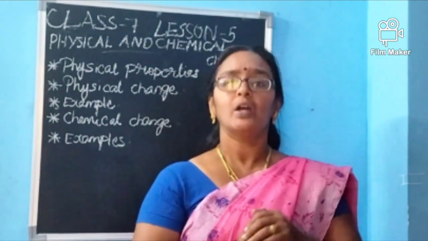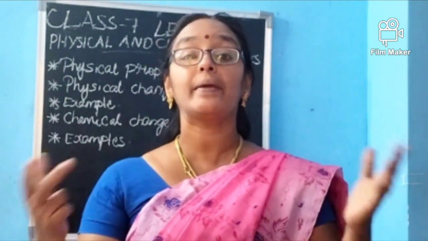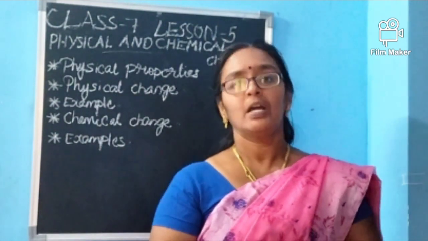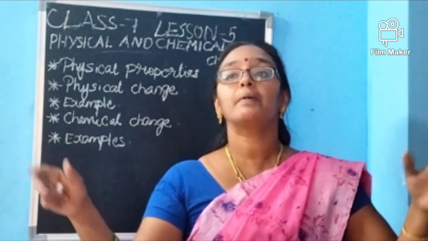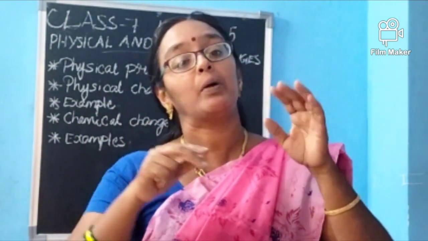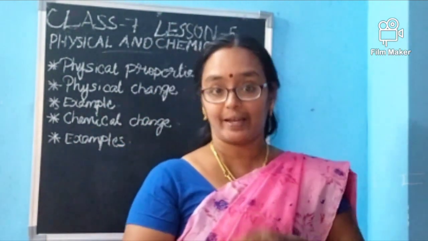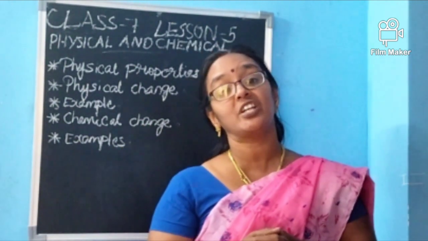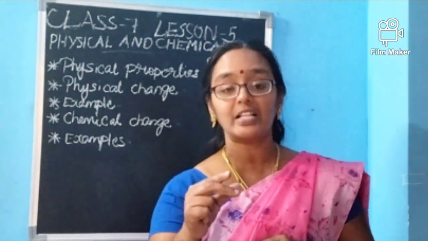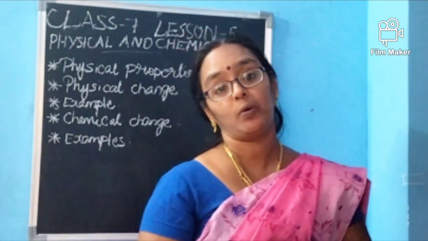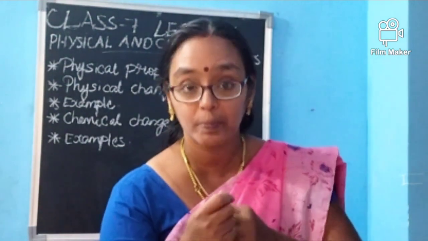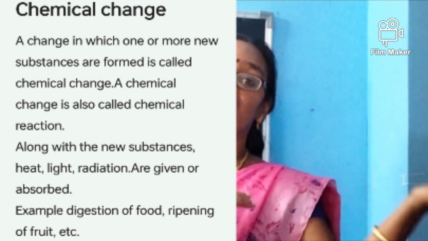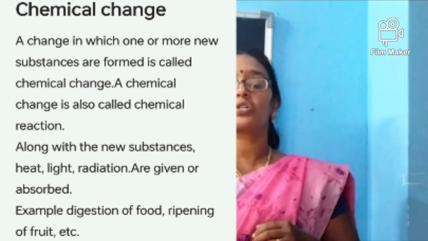Did you get it, ma'am? The opposite will be chemical change. What are chemical changes? I told you, burning of a candle. After some time, the candle has burned and we can't bring the candle back. It's a kind of chemical change. What is the speciality of chemical change? In chemical change, new substances are formed and we can't bring the substance back. No, we are not able to bring the original substance back. This is called chemical change.